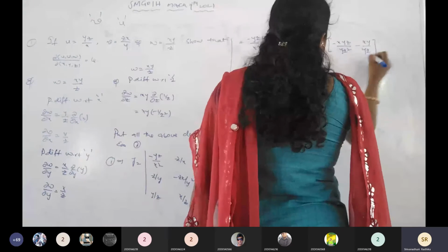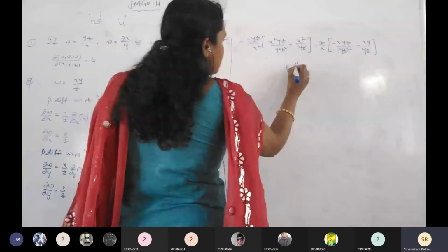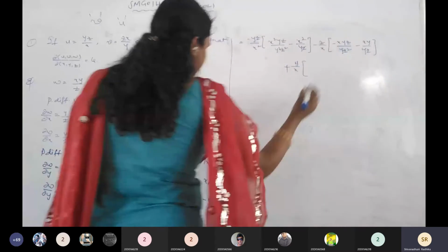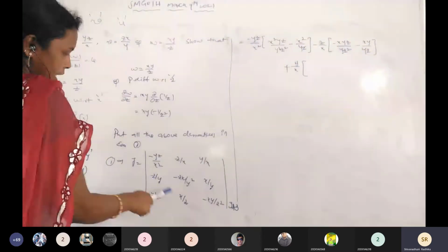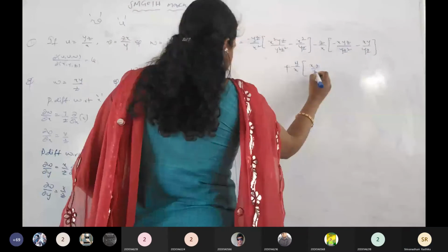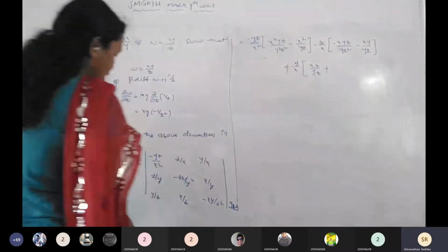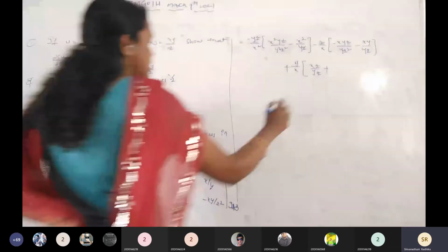Then go for the last one, plus y by x into zx by yz, minus into minus plus xyz by zy square.